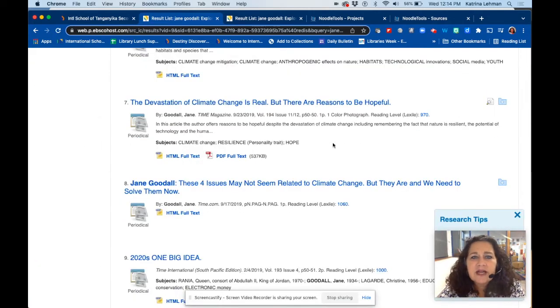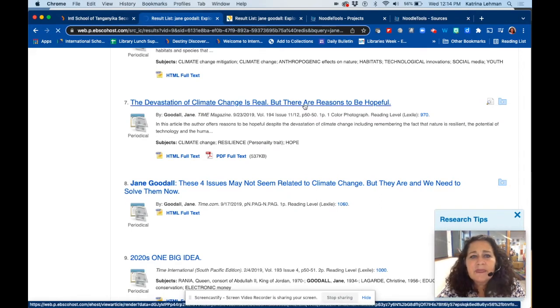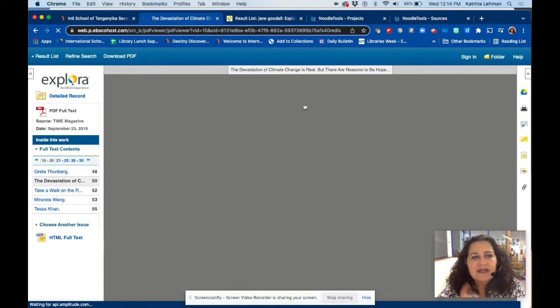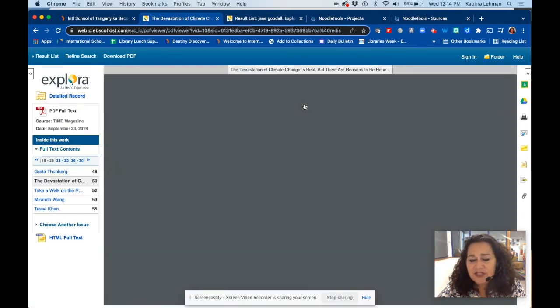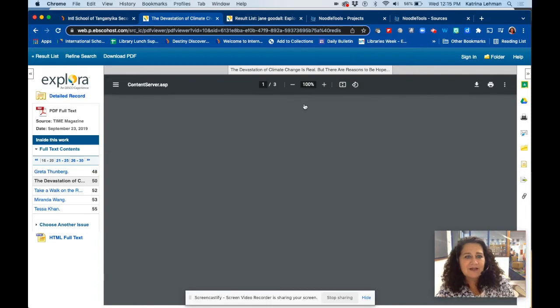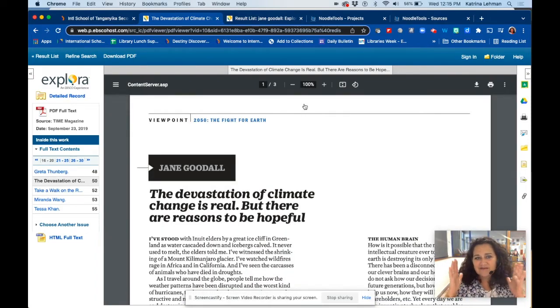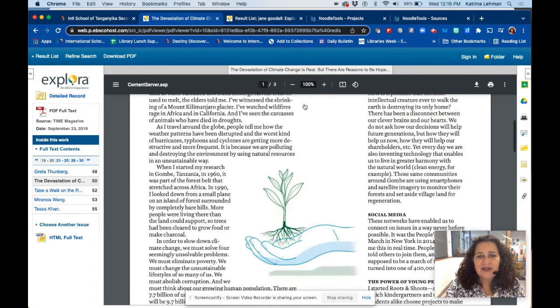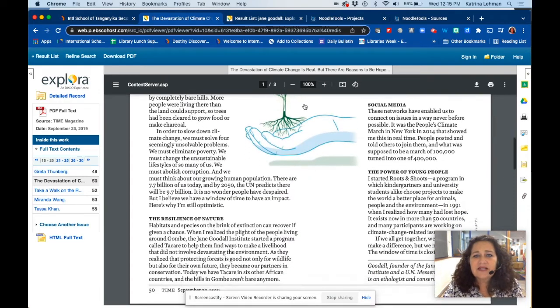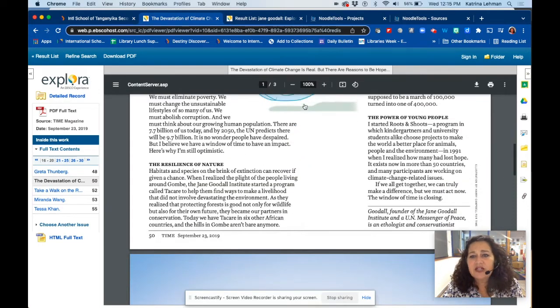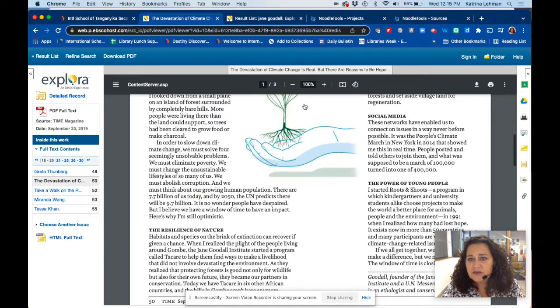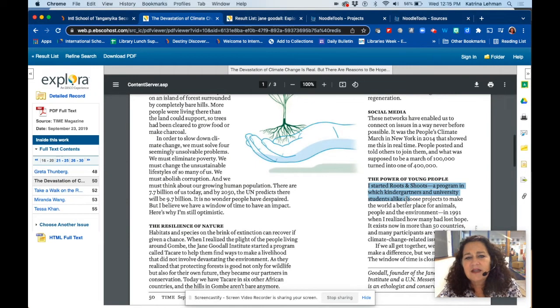Well, here's one. It's from Time Magazine a few years back. I like that. So when I click on that and select, I see that I have an option of seeing the PDF full text version, which is just like the magazine. And this is actually right out of the magazine. And I see that this is an entire piece that has been written by Jane Goodall. It talks about social media, the power of young people as she talks about Roots and Shoots. This is fantastic. I know I'm going to use this in my research paper.